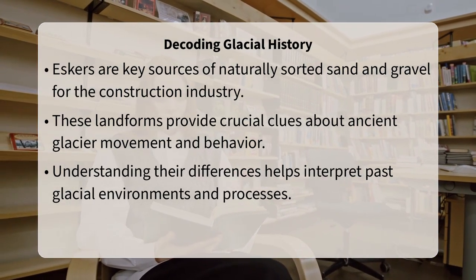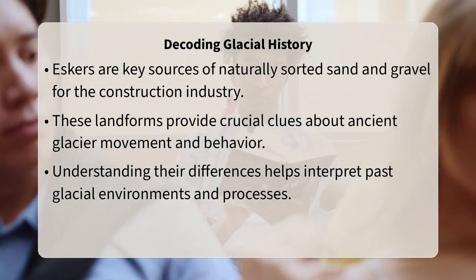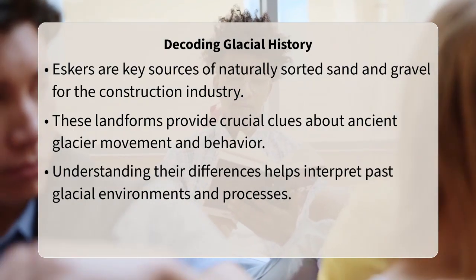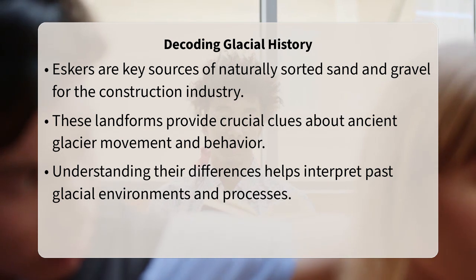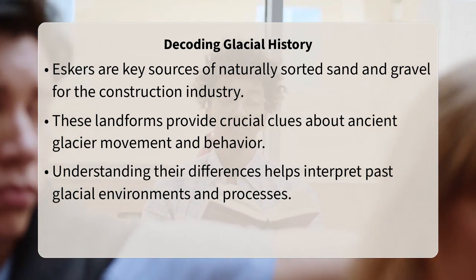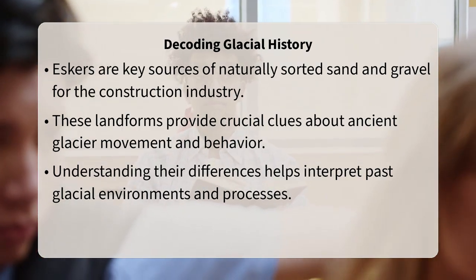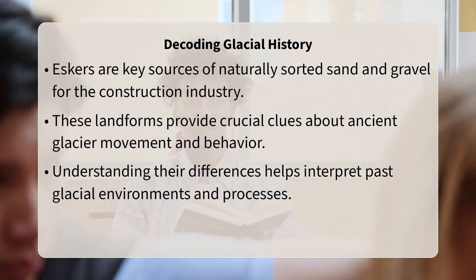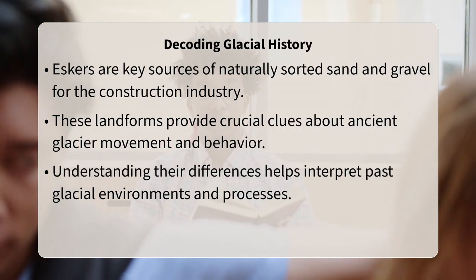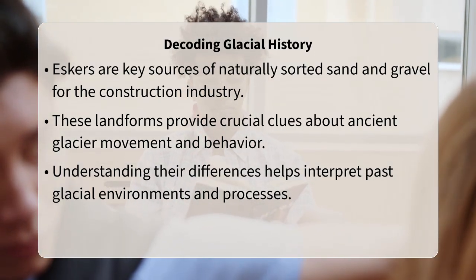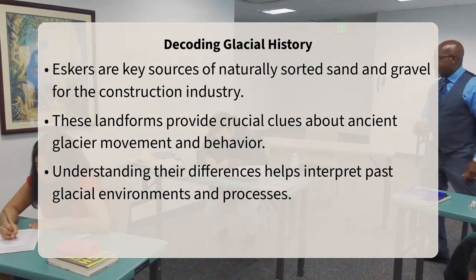Ultimately, the distinction between an esker and a kame tells a detailed story about the precise conditions under which glacial meltwater deposited its load. Eskers reveal powerful, channeled subglacial streams, while kames point to more localized, stagnant meltwater accumulations on or within the ice. By understanding these subtle yet significant differences, we gain a deeper appreciation for the immense power of glaciers and their lasting impact on Earth's surface, offering insights into environmental processes that shaped our world.